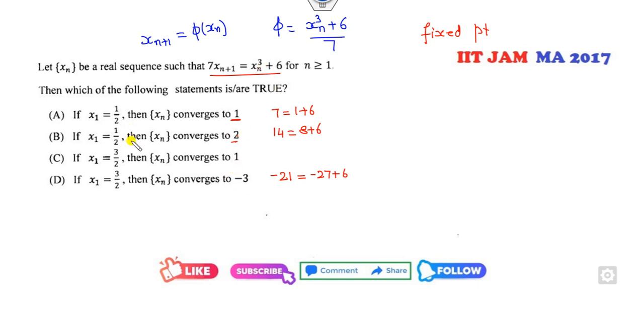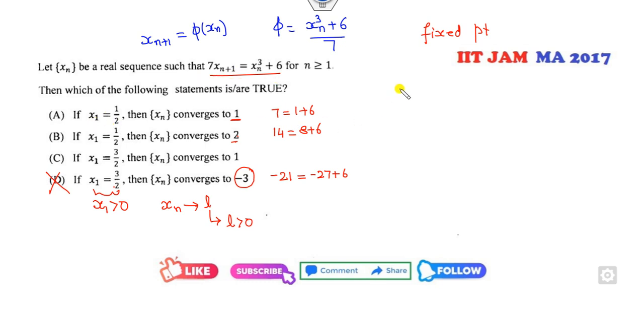Now, x1 is greater than 0. So whenever you have convergence to L, that L must be greater than 0, but it is minus 3. So this option is cancelled. Now look at another one.